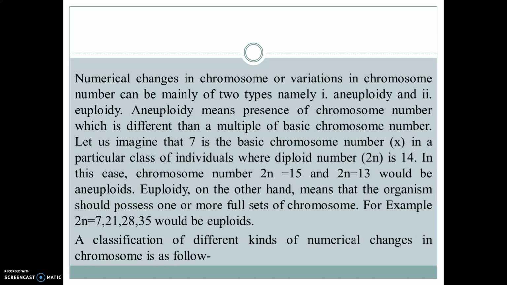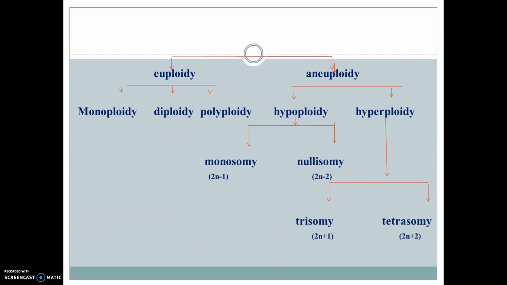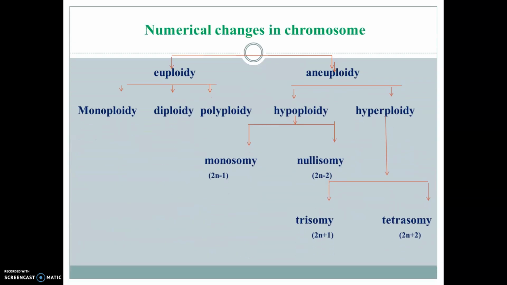Now the classification of different kinds of numerical change in chromosome: we broadly classify into euploidy and aneuploidy. Euploidy is further divided into monoploidy, diploidy, polyploidy. Aneuploidy is further divided into hypoploidy and hyperploidy. Hypoploidy is further classified into monosomy and nullisomy, and hyperploidy is further classified into trisomy and tetrasomy.